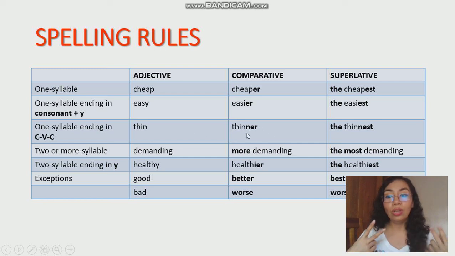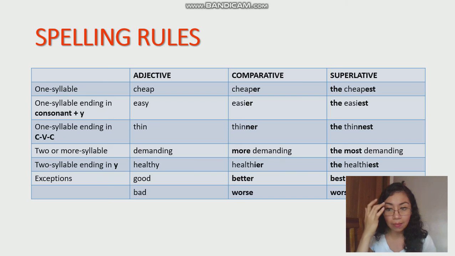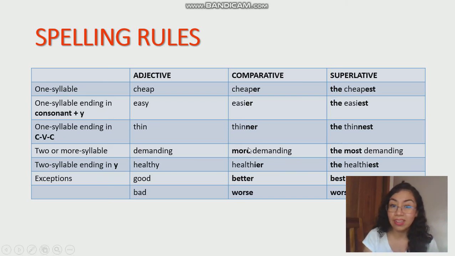We need to duplicate the last consonant and then add ER in the case of comparative or EST in the case of superlative, right? Careful with that. Now, when the adjective has 2 or more syllables, I don't modify it, but I add, if it's a comparative, the word more. If it's a superlative, I add the most, right?